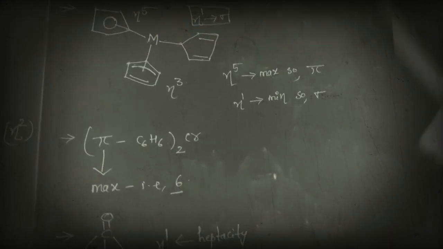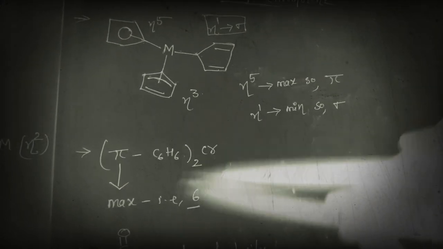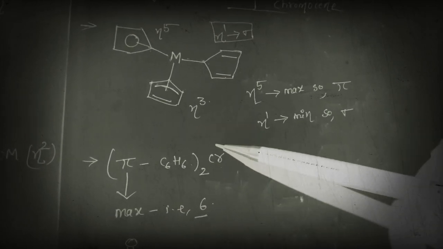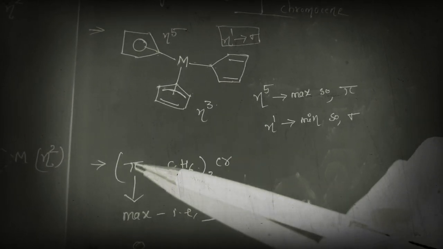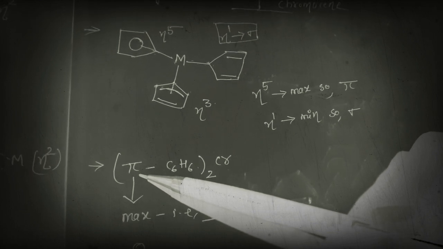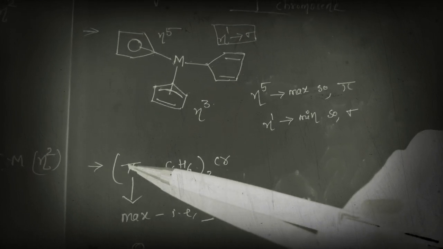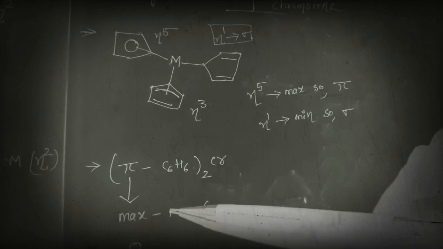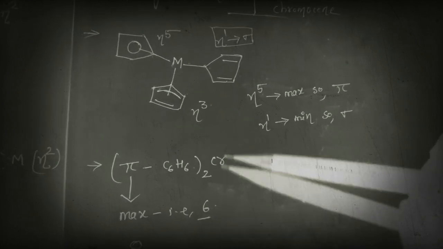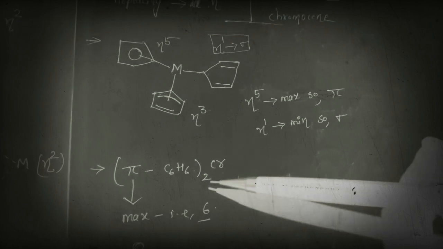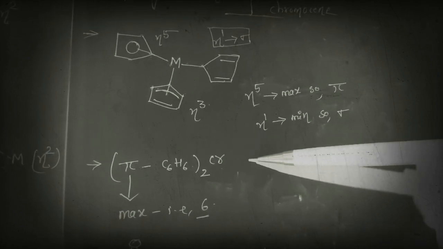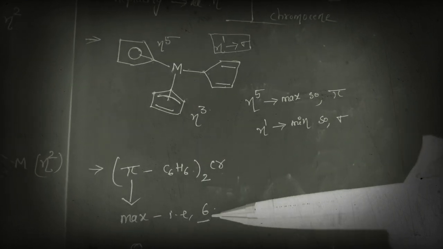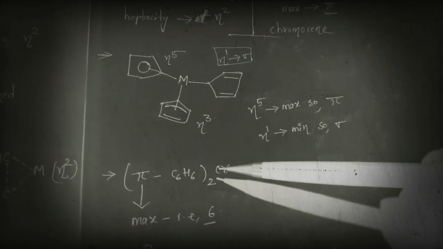Let us look at this. First observe this. This is a metal and this is the ligand. Here they have mentioned pi. Already I said that pi means maximum hapticity. We know that in benzene the maximum hapticity is 6. So it indicates that here the metal has connectivity with all the 6 atoms present in the benzene. Like that we can easily understand.